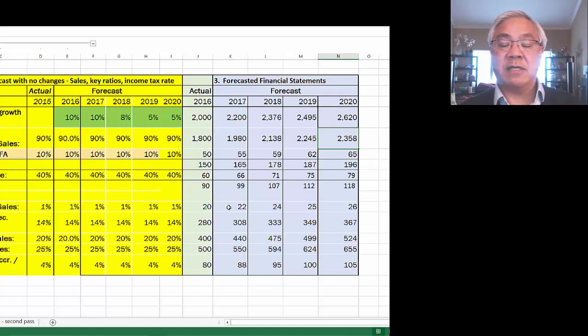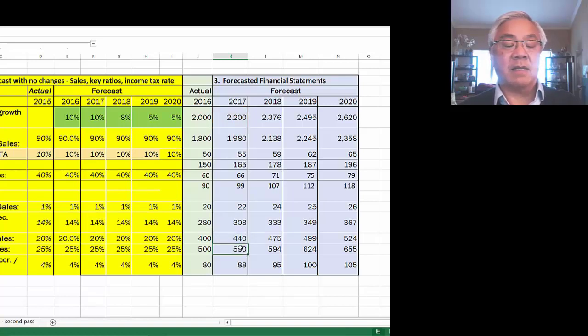All right, so cash for 2017 is cash as a percent of sales times sales. And we replicate that across. And you see it here in year 2020. Same thing with AR. AR strictly as a percent of sales. Here's 14% of sales. Inventory as a percent of sales, 20% of sales.